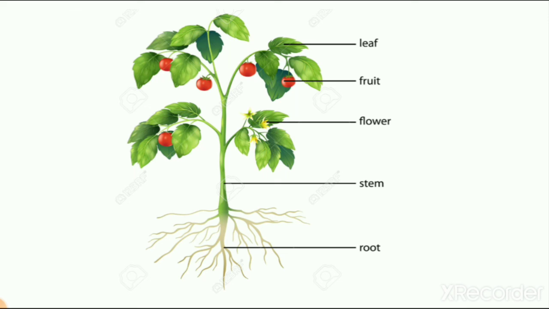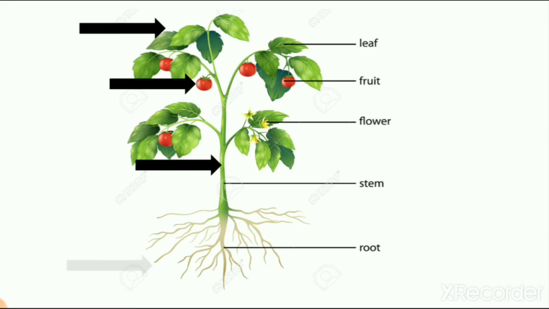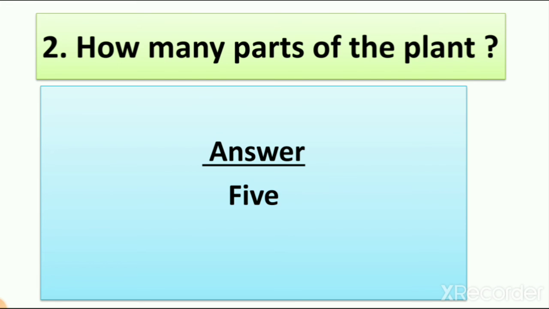So we count these parts of the plant, that there are 5 parts of the plant. So let's write answer. How many parts of the plant?